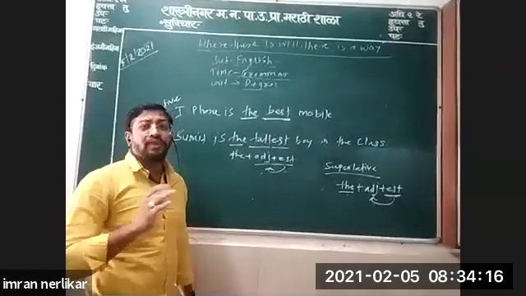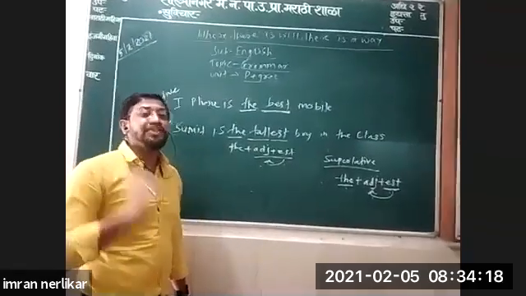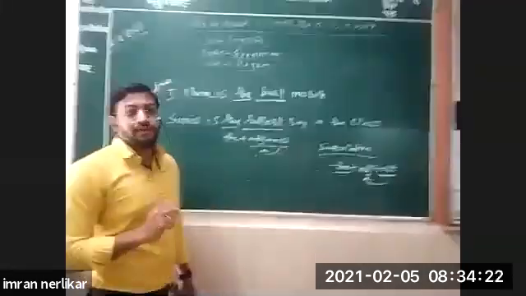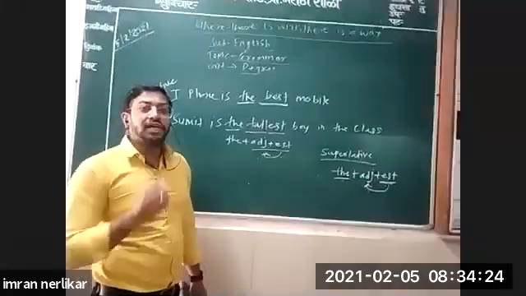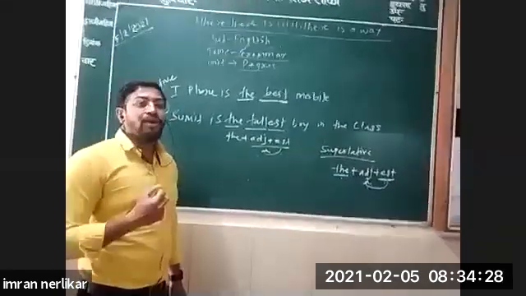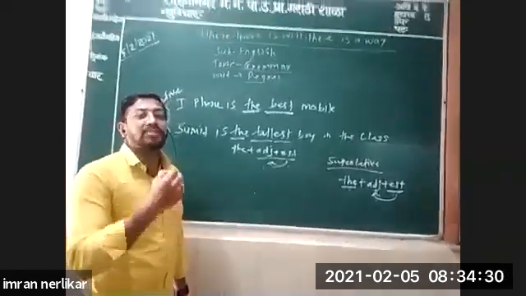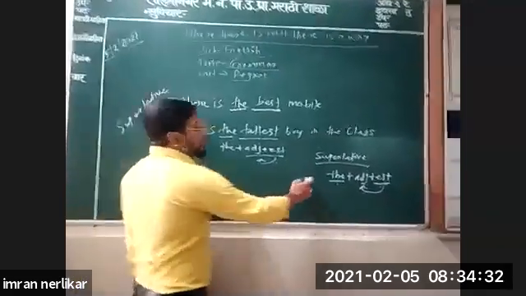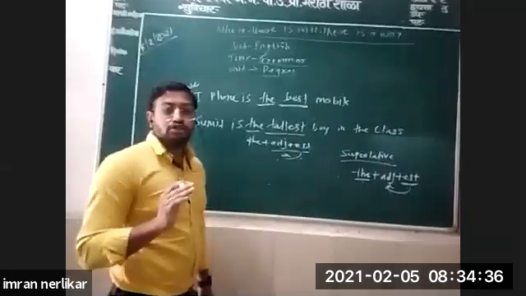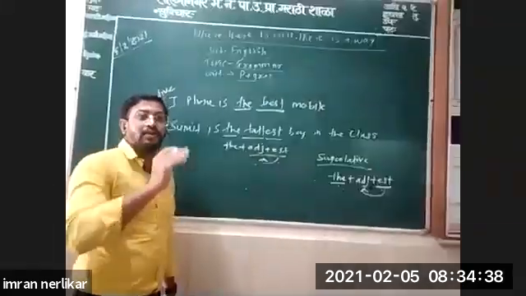How to find out in which degree the sentence is written? In positive degree, the structure is as plus adjective plus as. In comparative degree, adjective plus er plus than. And in superlative degree, the plus adjective plus est. These are the structures of the degrees: positive, comparative, and superlative.